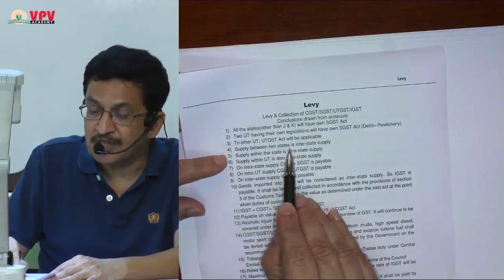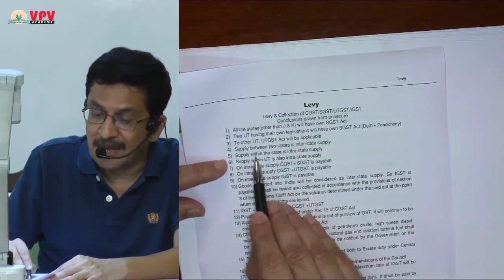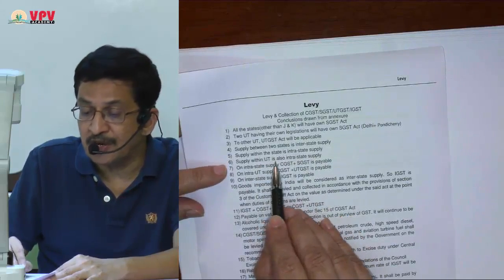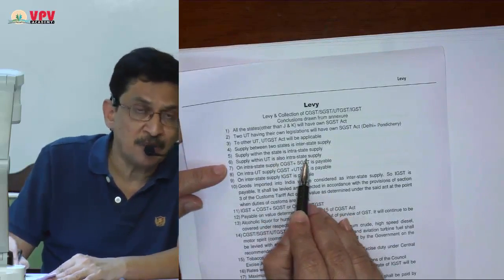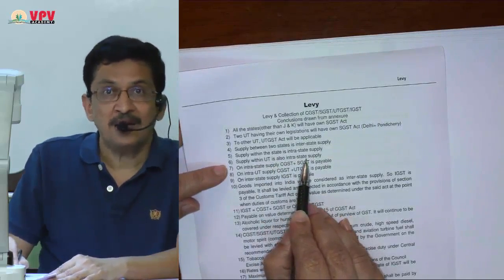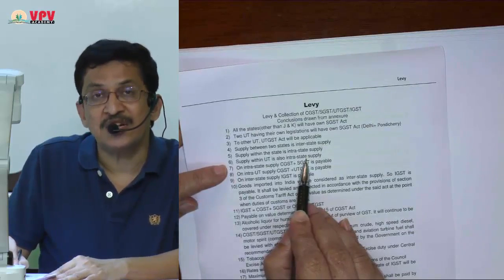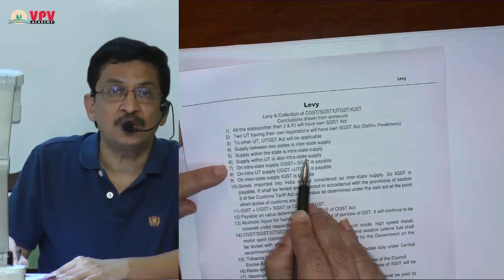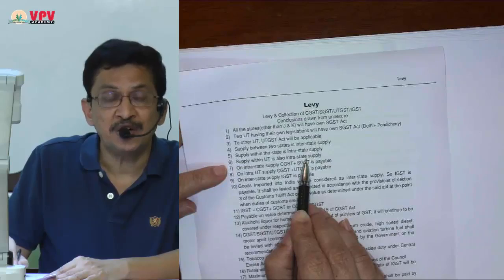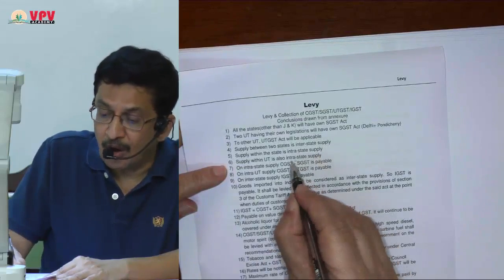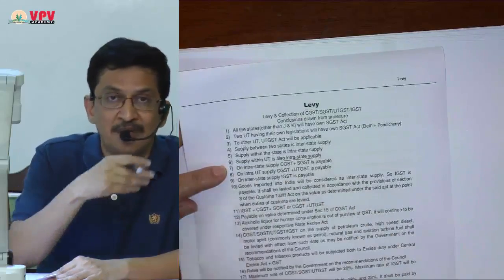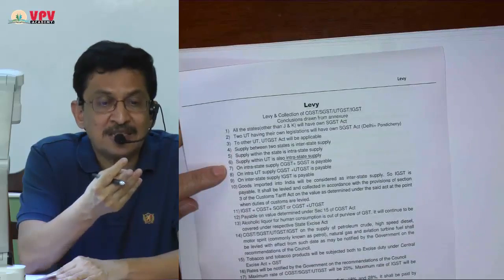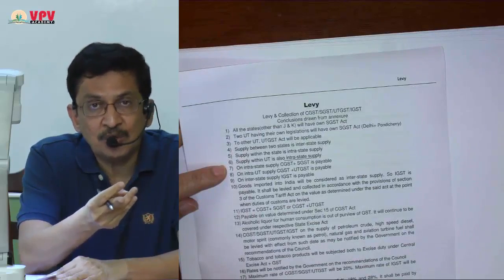Supply between 2 states is interstate supply. Supply within the state is intrastate supply. Supply within union territory is also intrastate supply. This is one point, please note down. Supply within the state is intrastate, and supply within the union territory also, we don't call it intra-union territory. For the purpose of GST, we also call it intrastate supply. I will repeat, supply within the state is also intrastate supply, and supply within the union territory is also intrastate supply.